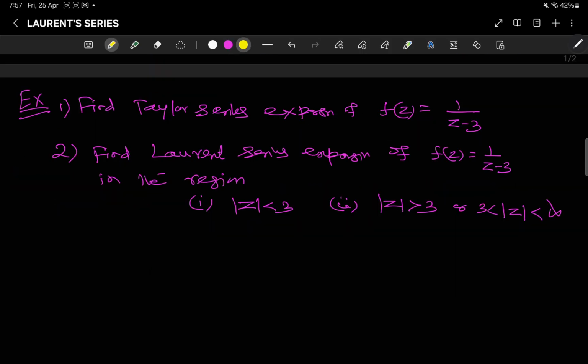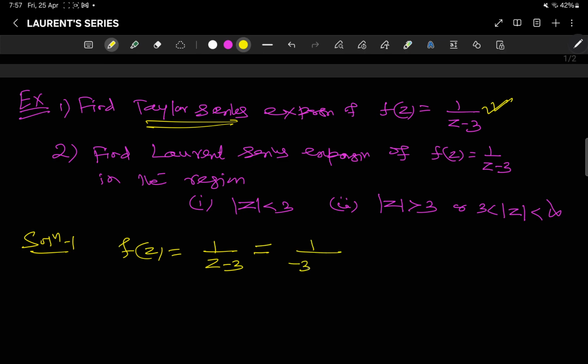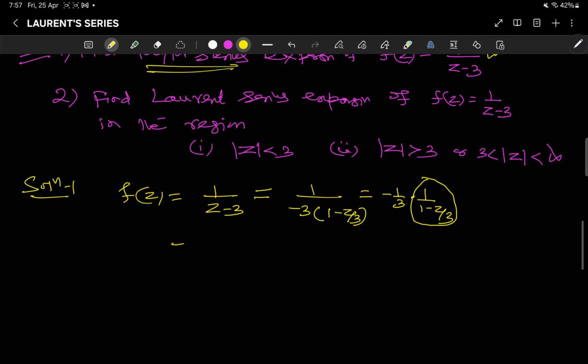Now coming to this basic example: find the Laurent series expansion, Taylor series expansion first, of f(z) = 1/(z - 3). Coming to your solution 1. So f(z) = 1/(z - 3). We should write it in the form of 1/(1 - z). If I take minus 3 common, it is 1/(1 - z/3). So I can write it as minus 1/3 into 1/(1 - z/3). So now I know the expansion of this. Okay, so I use this expansion. It is minus of 1/3.